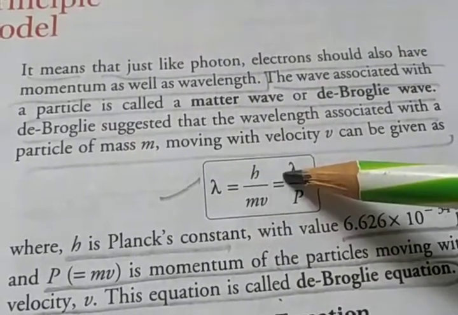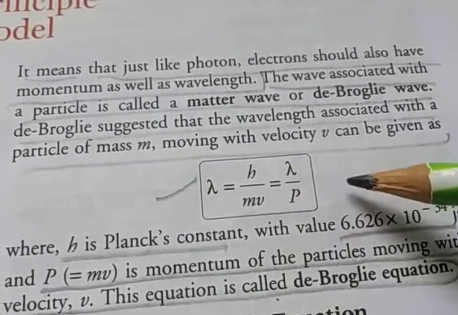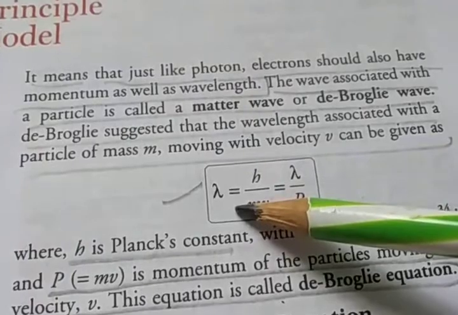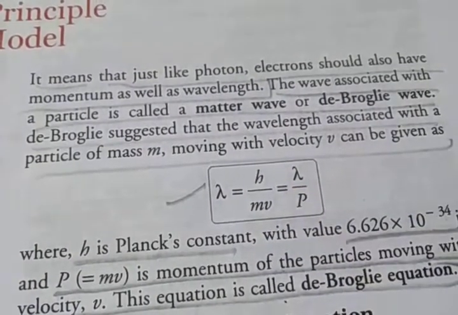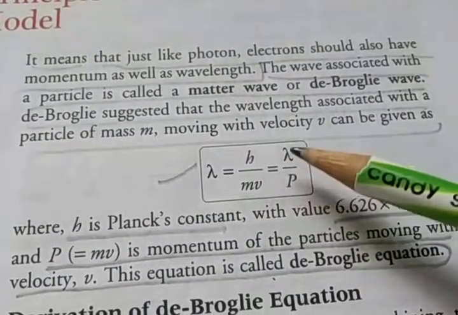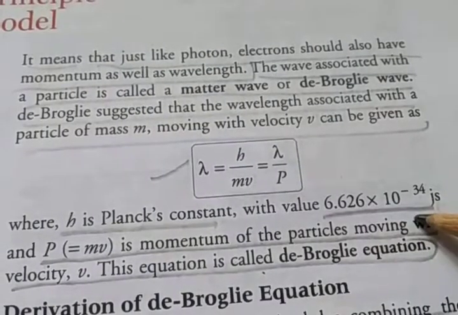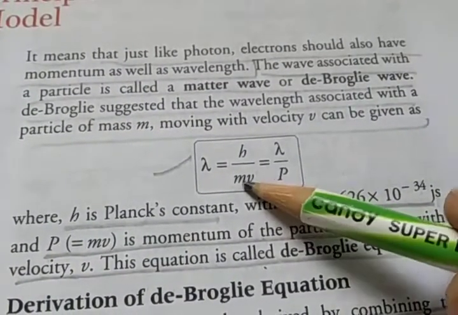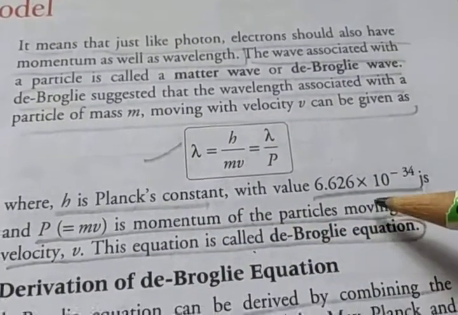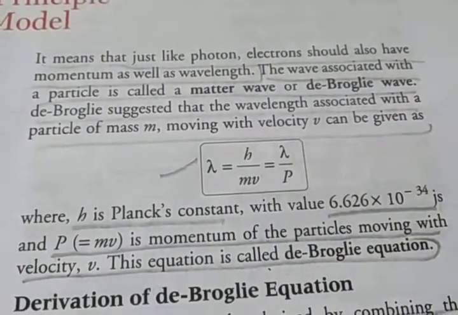De Broglie suggested a wavelength associated with a particle of mass m moving with velocity v. The relation is given by de Broglie: lambda is equal to h upon mv, and mv is considered as p. Here h is the Planck constant, and its value is 6.626 into 10 to the power minus 34, and p is equal to mv, the momentum of the particle moving with velocity v. This equation is called the de Broglie equation.